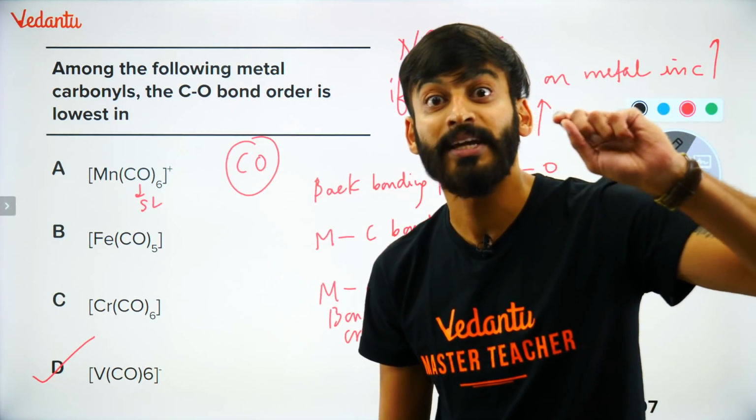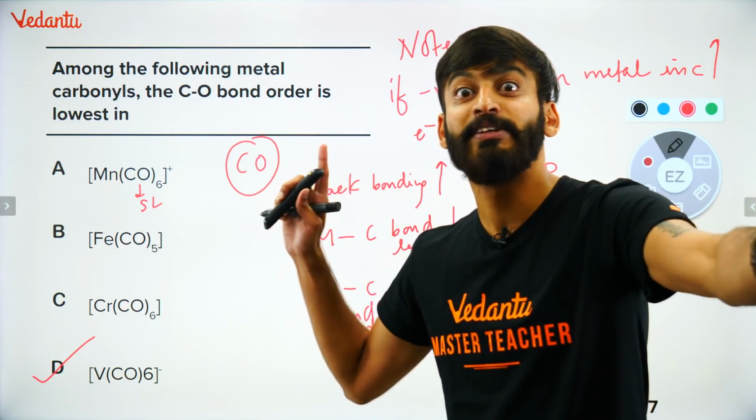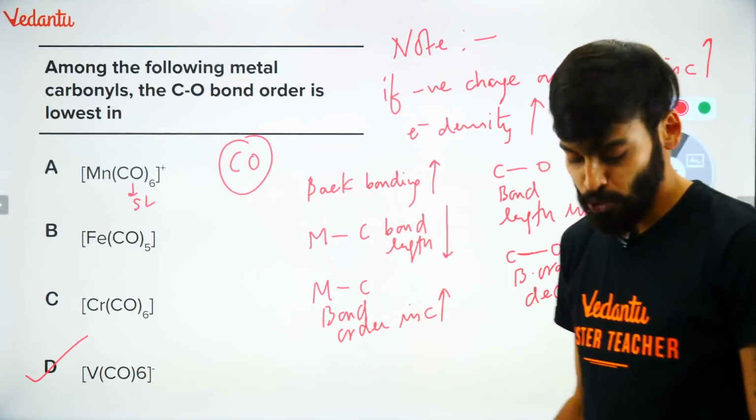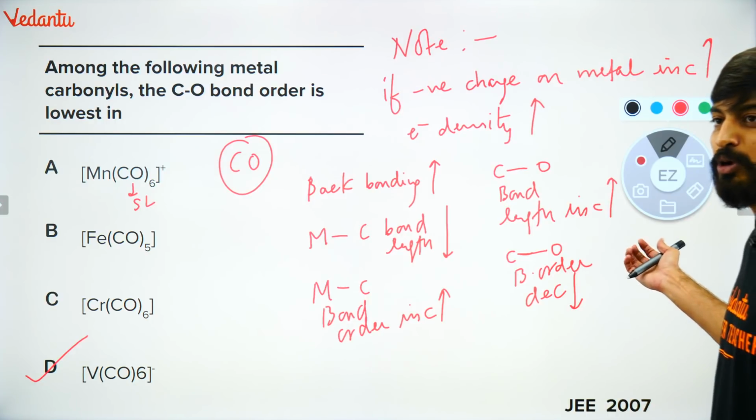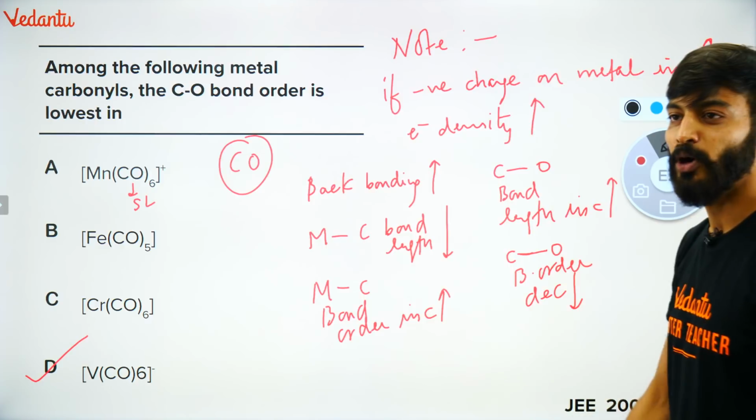Based on this concept, check out where metal has the highest negative charge, or oxidation number of metal is coming in negative. So back bonding would be maximum. As a result, CO bond length would be very, very high. It means bond order would be less. So what will be the answer, bacha? Tell me the answer now. Based on this, what will be the answer? Quickly tell me the answer. The answer should come up in the chat box.